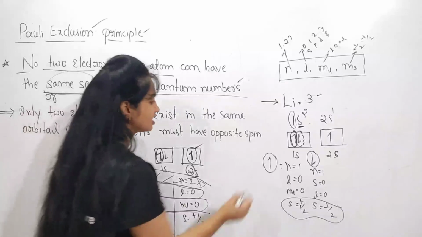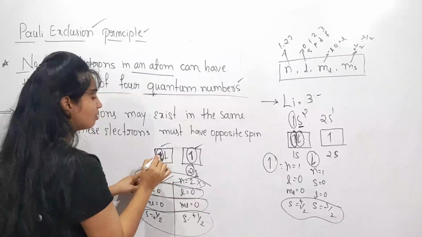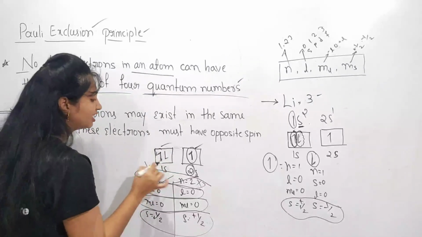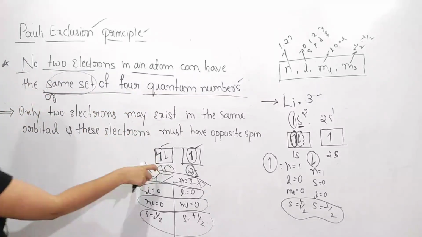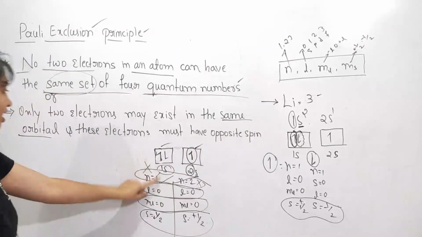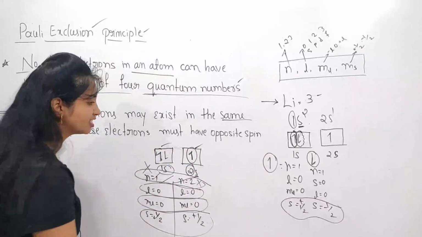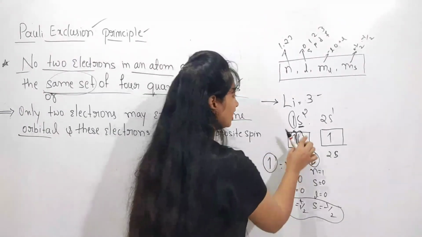So this is a 1s orbital. How many electrons can be accommodated in this 1s orbital? Only 2 electrons can exist in the same orbital, and these electrons must have opposite spin, meaning the spin quantum number is changed here.